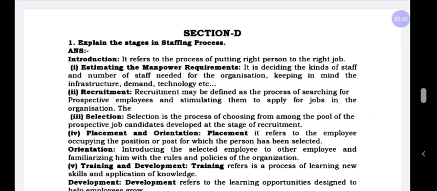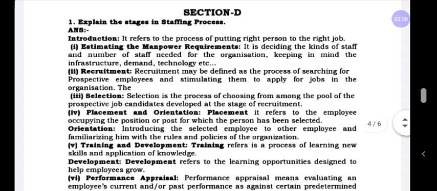In the last class, I explained section C in the staffing chapter. Today, I'm going to explain section D in the staffing chapter. From this section D, we can expect 8 marks questions in the examination. Totally, in section D, we have 4 questions.